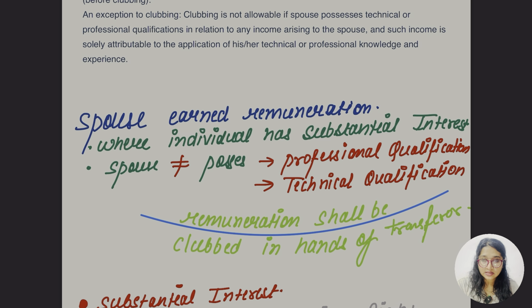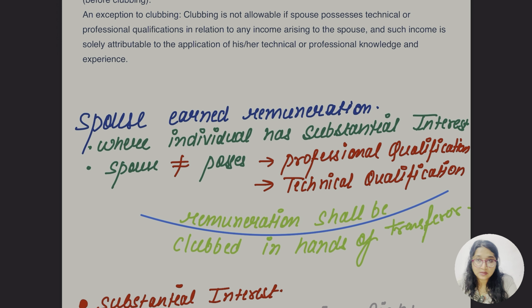I have taken the example of mother and father, but in this case they are talking about the spouse. Let's say Mrs. X. If she has any specified knowledge, experience, technical knowledge, in that case she will have that income in her hand, and it is going to be taxable in her hand. But if she doesn't have any experience or knowledge, just because she is the wife of Mr. X, that would not be her income, that would be clubbed in Mr. X's income. So this is what the section is saying: spouse earned income where the individual has a substantial interest.